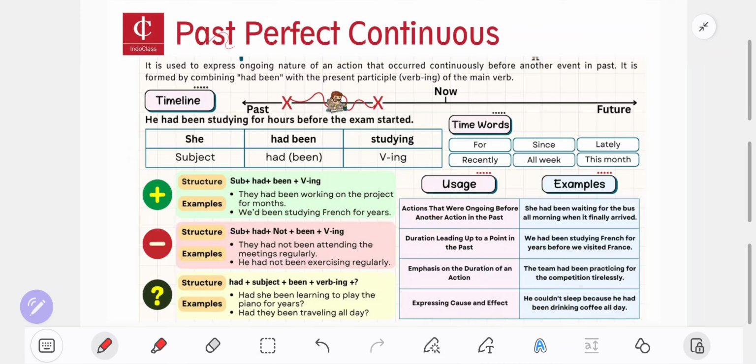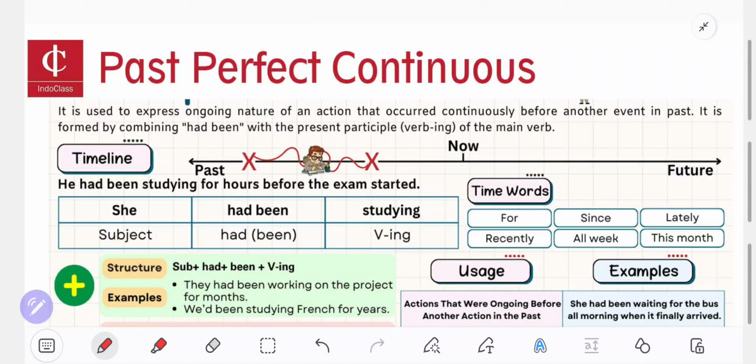Okay, I will write in here. Indicator for past time, you use verb 2.